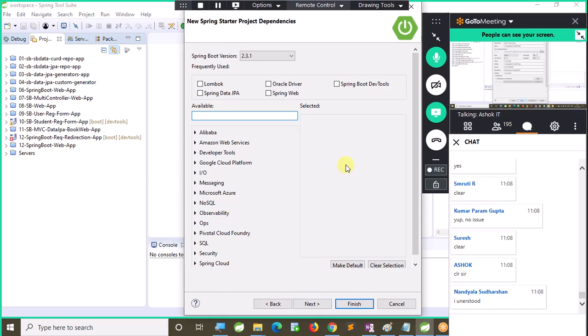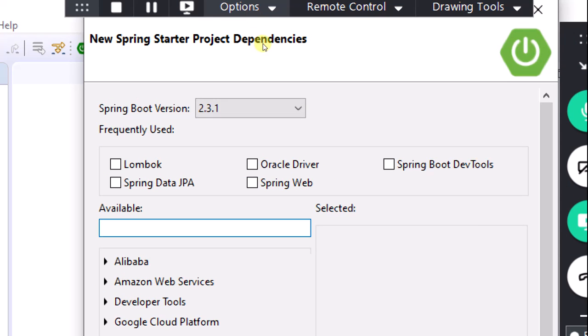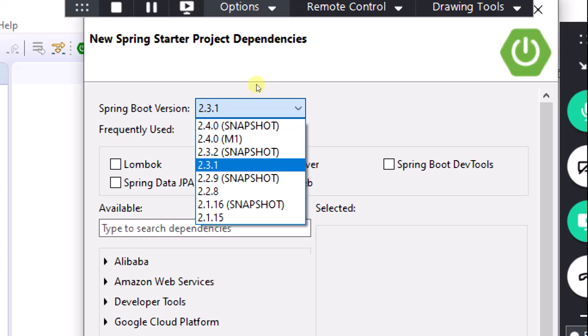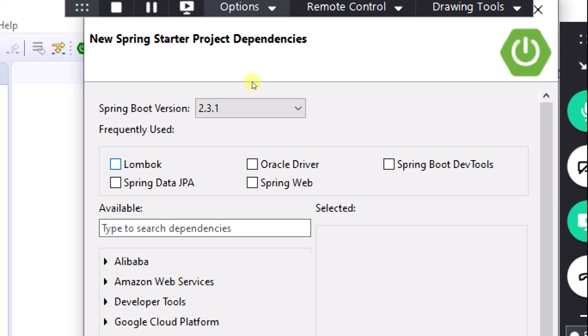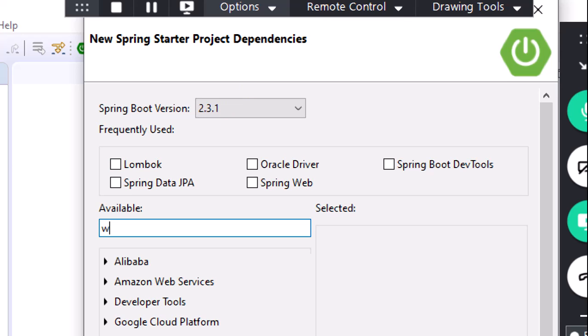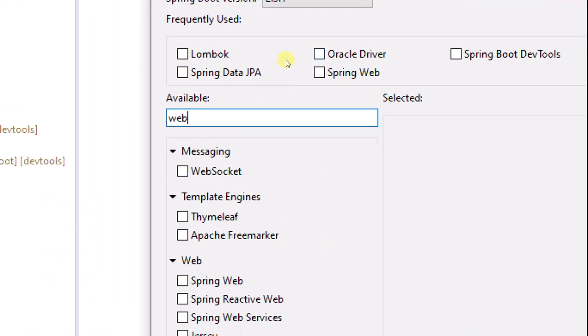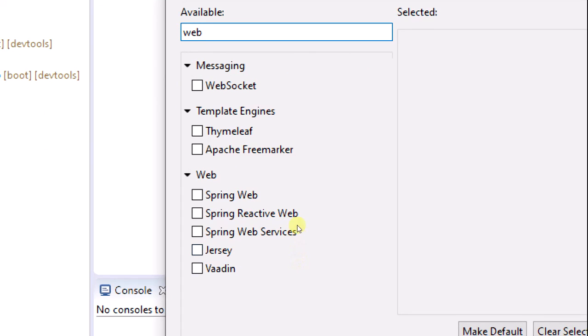Click on next. Here we need to select the dependencies, and it is choosing by default the latest version of Boot. Spring Boot latest version is 2.3.1. Very soon 2.4 also is going to come. But current stable version is 2.3.1. Here you can search for a dependency called web. Spring web dependency we are going to search.